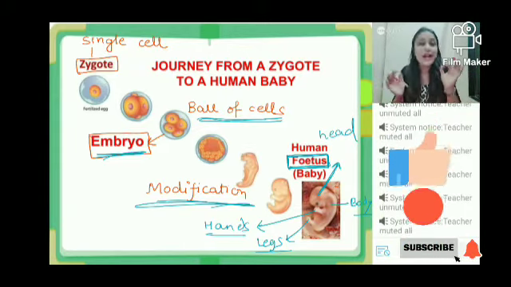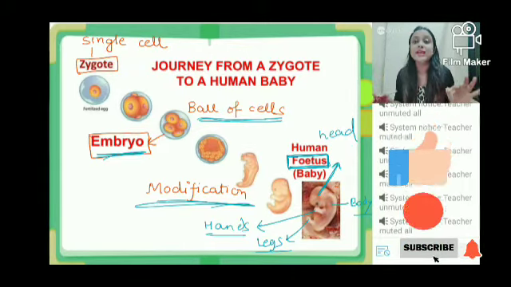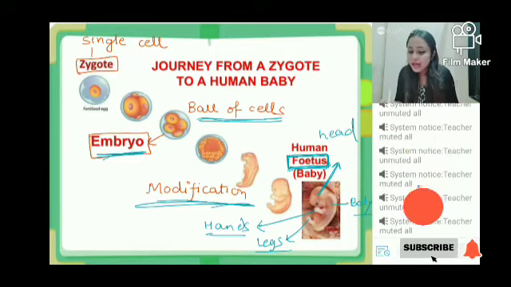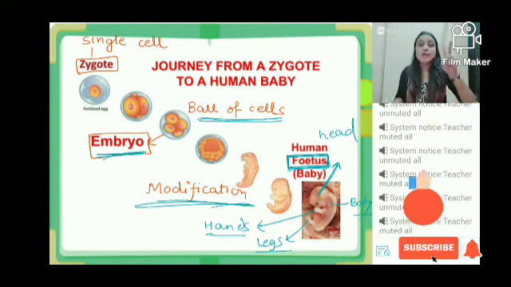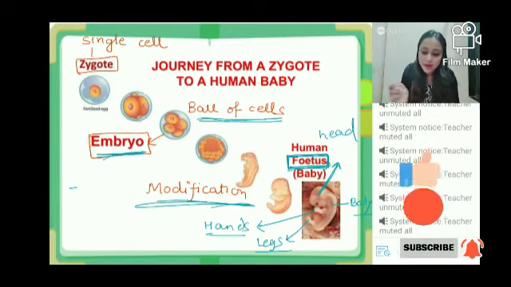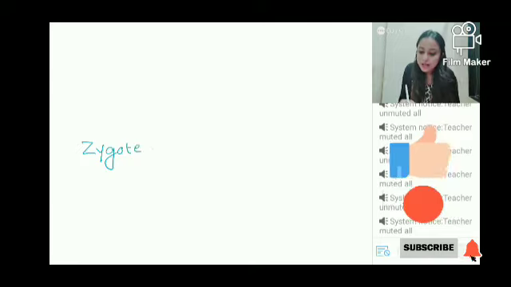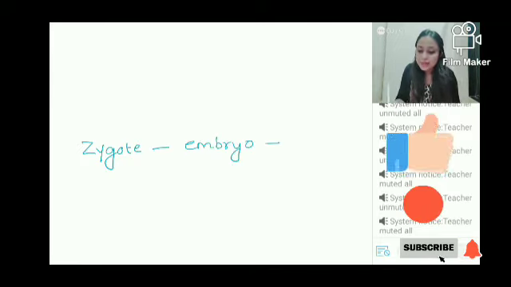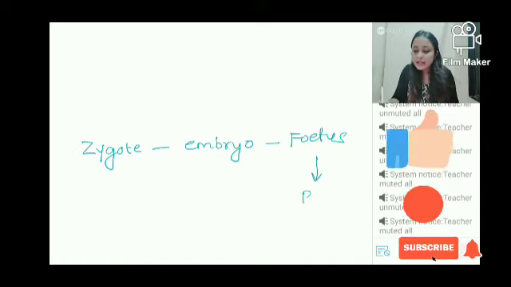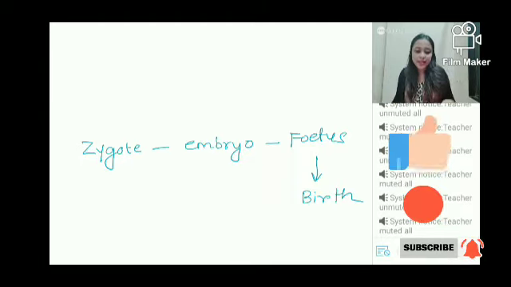And when you can actually tell that just by seeing the structure, we start calling it the fetus. तो 3 important stages हैं. Z for zygote, एक बार मैं whiteboard पे लिख देती हूँ. We have Z for zygote. Zygote develops into the embryo and embryo ultimately develops into the fetus, and that is after which the process of the baby birth is going to take place.